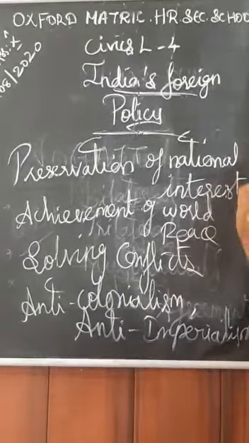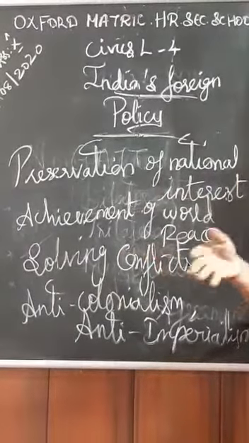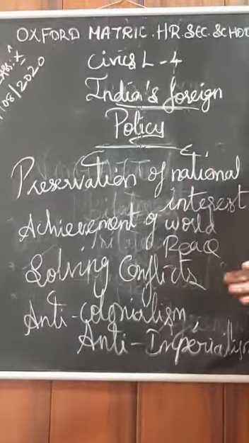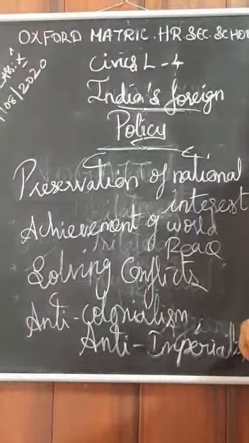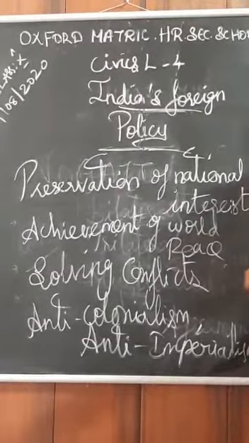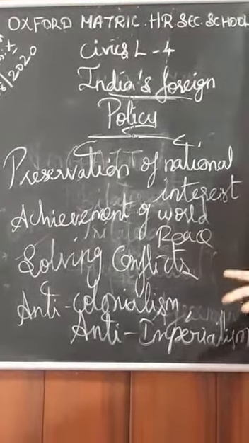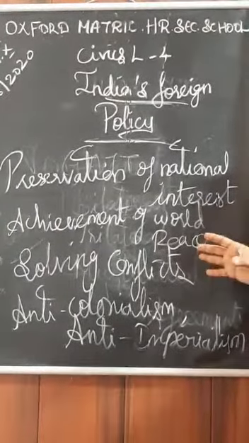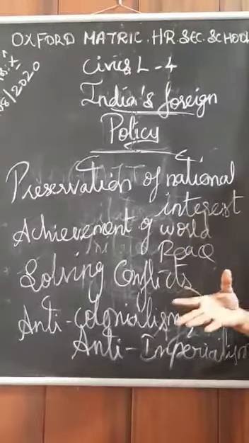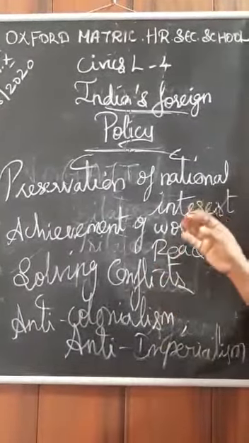We are not the parents of that country to interfere in their internal works. Only parents will interfere in our works, whether we are moving in the correct path or not, and take care of us, isn't it? But friends should have some limit. Like that, in foreign policy also, we should maintain some limits, sir.